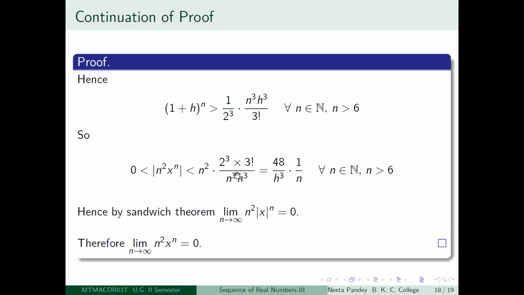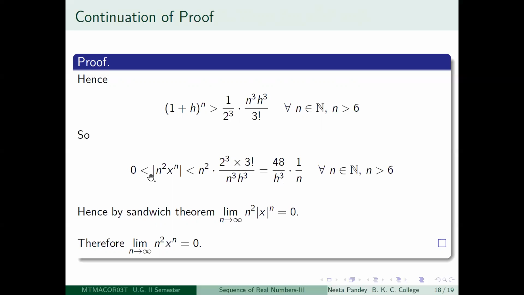Now you notice why you had to take this fourth term, so that n cube comes into the picture, because there was an n squared here. You cancel this out, you get a 1/n. You want such a small number here. If you did not take this, then you would have got a constant which would not have helped you at all. So you take this suitably so that you get some constant. 2 cube is 8, right? So 8 into 6 is 48. That is okay. So 48 by h cube into 1/n.